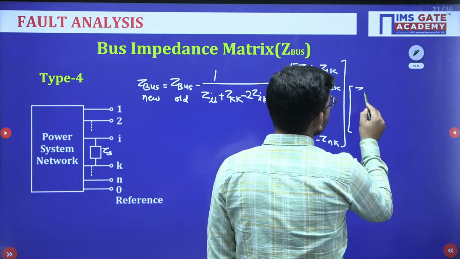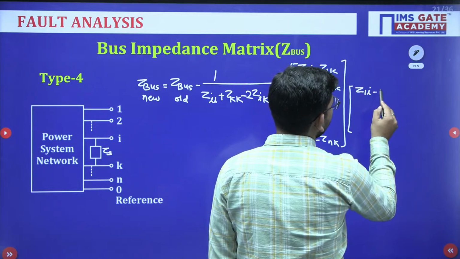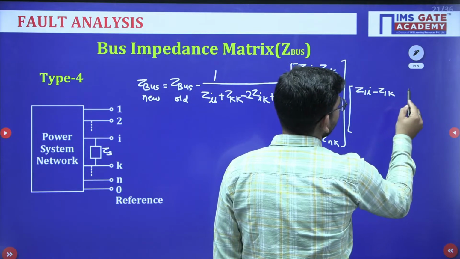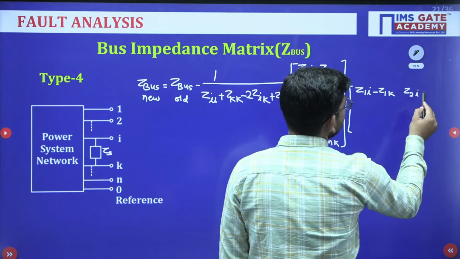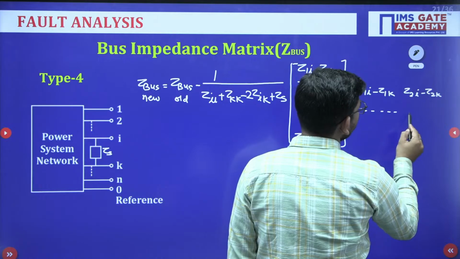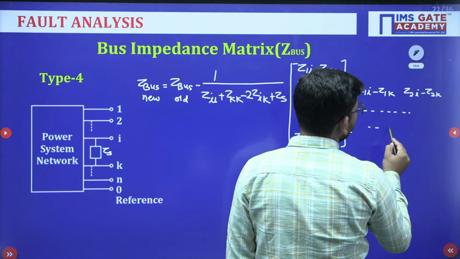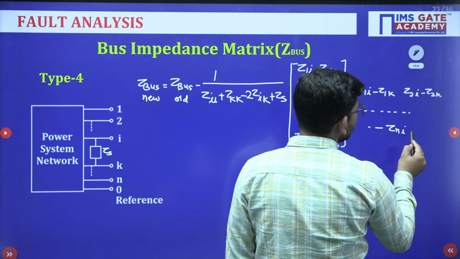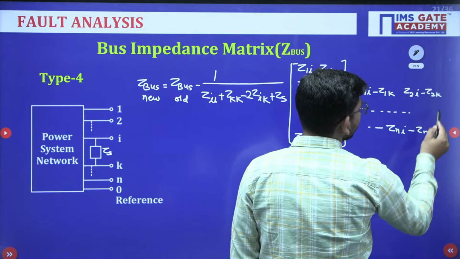So Z1I minus Z1K, Z2I minus Z2K. Like that we will be writing all elements, and finally ZnI minus ZnK.